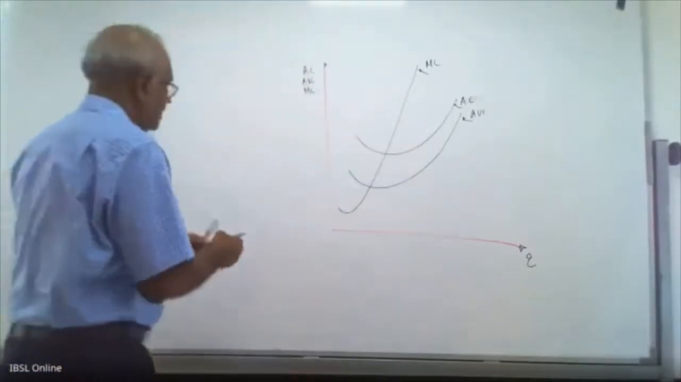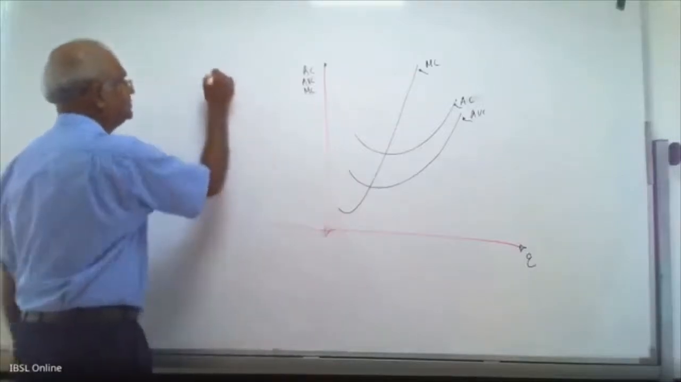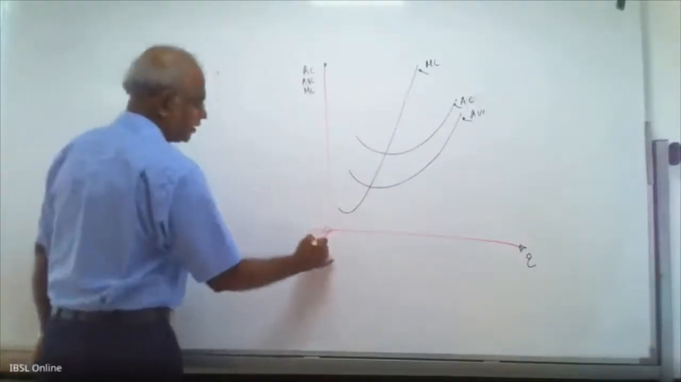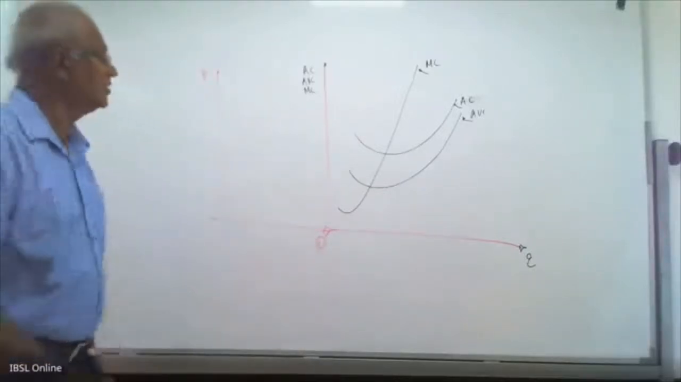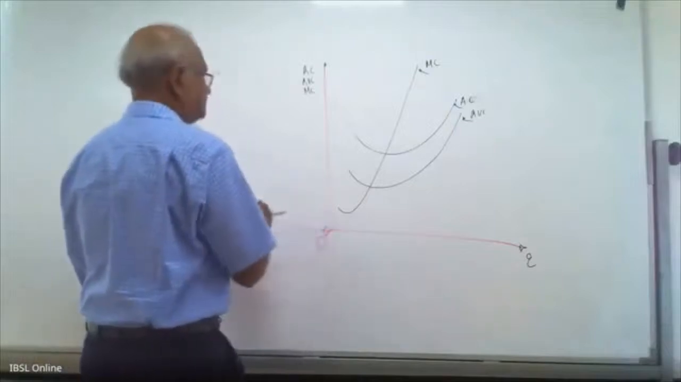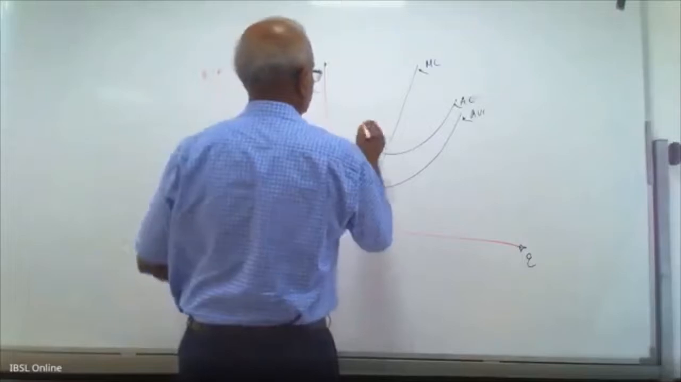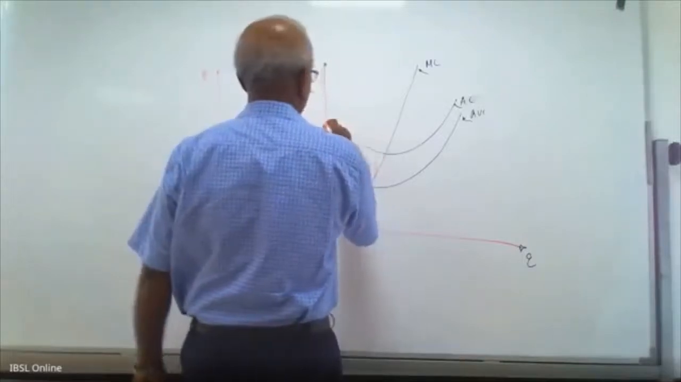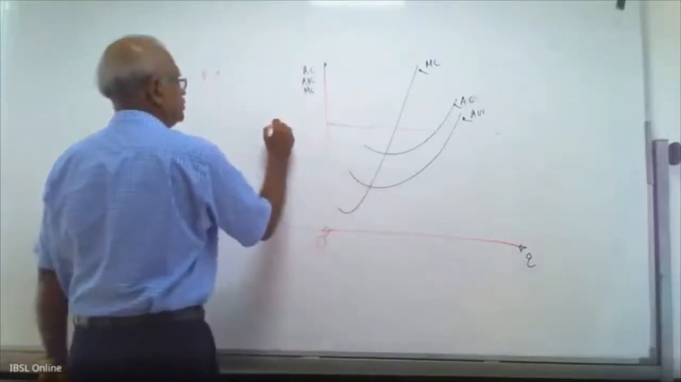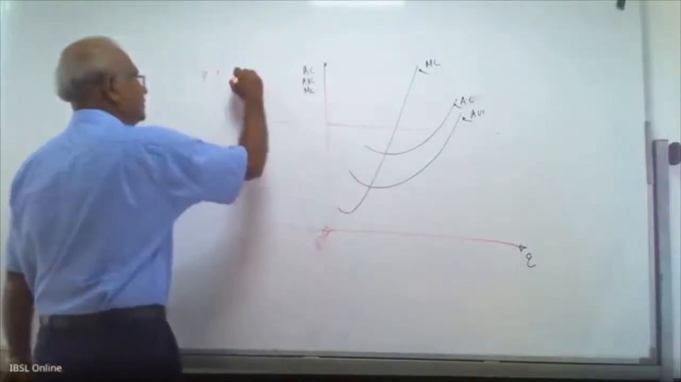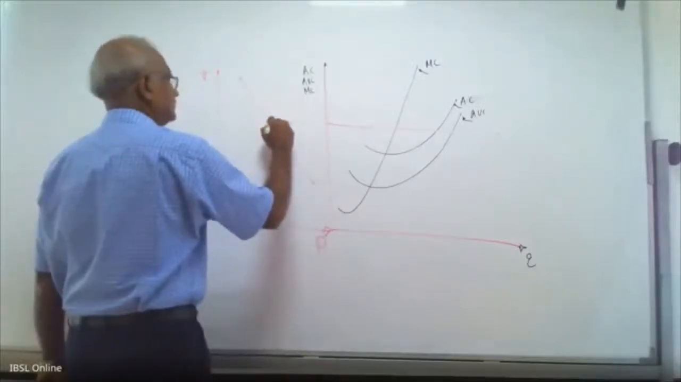For example, I can draw the market. Let's say market is there. This is the market. Price and quantity demanded. Let's say MR is here. This is the price. This price comes from demand and supply.